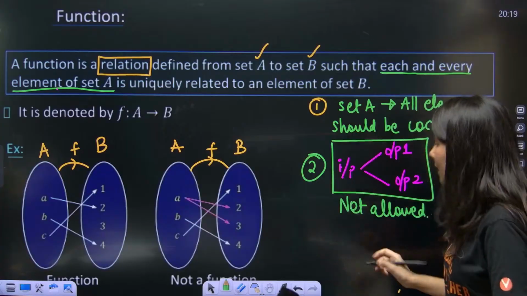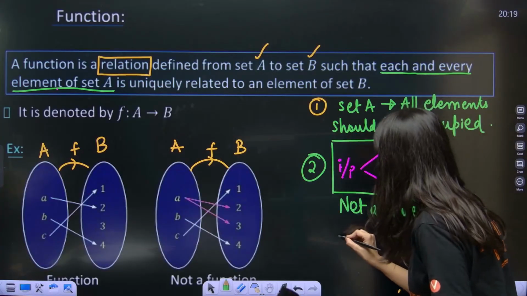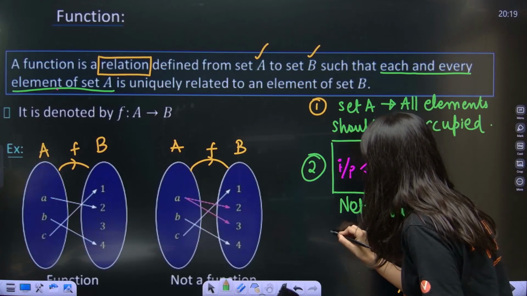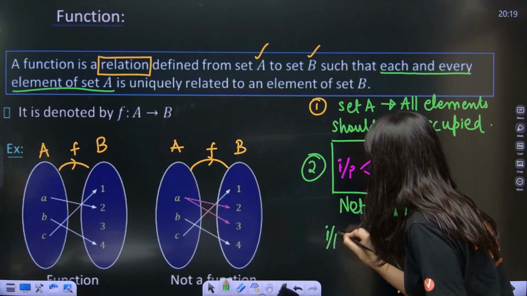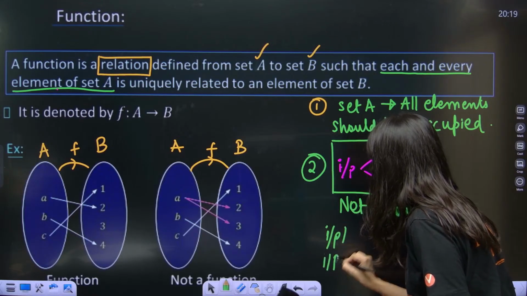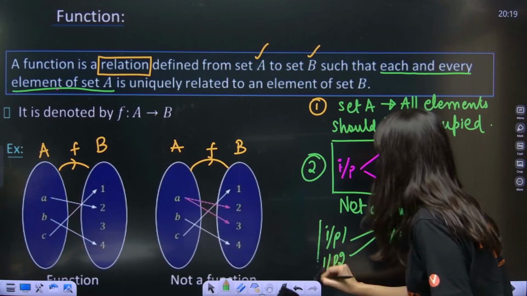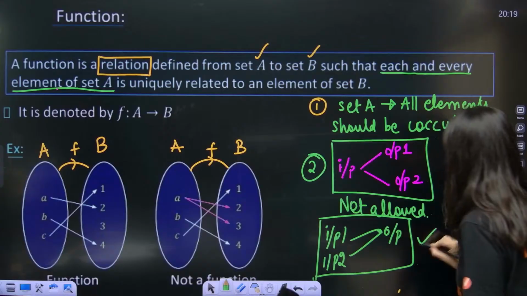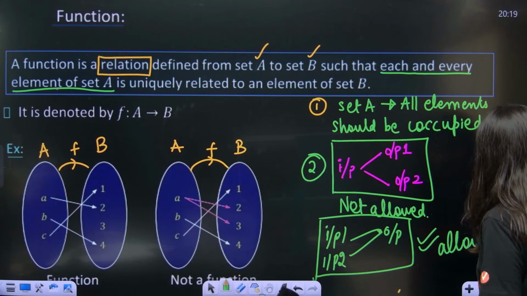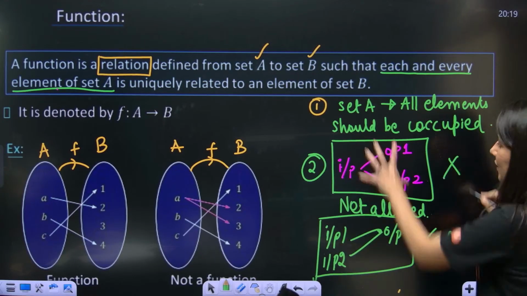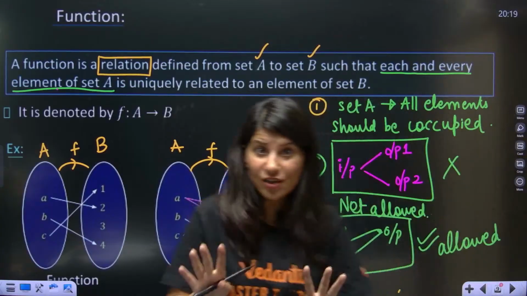Rather than that, is it allowed, by the way, that two inputs, input number 1 and input number 2, can share the same output? This is allowed. If this is the case, then the relation is a relation but not a function.